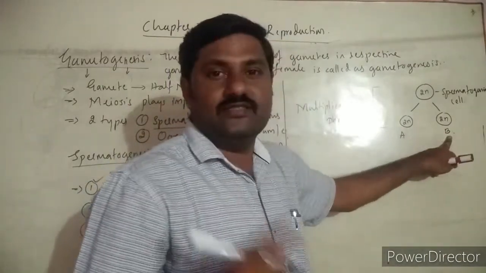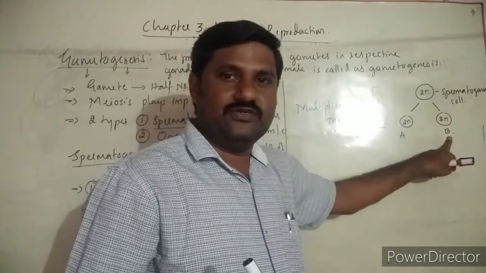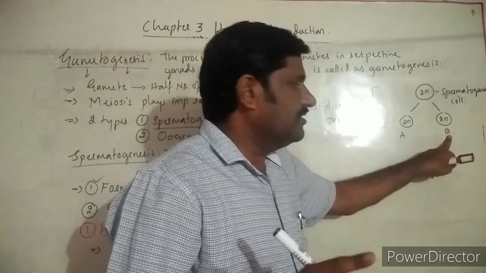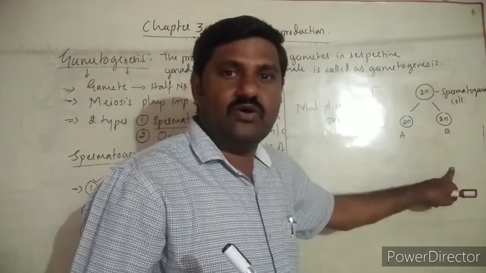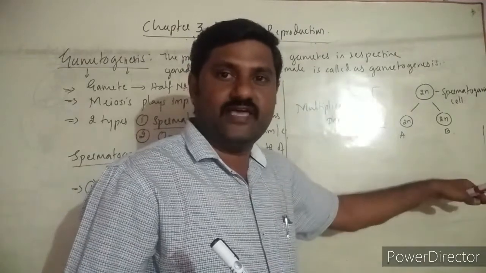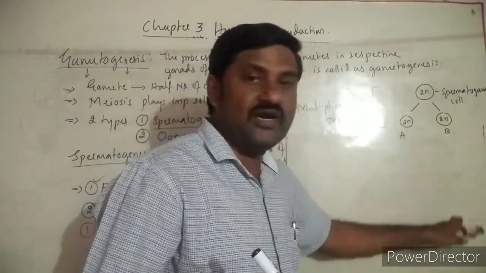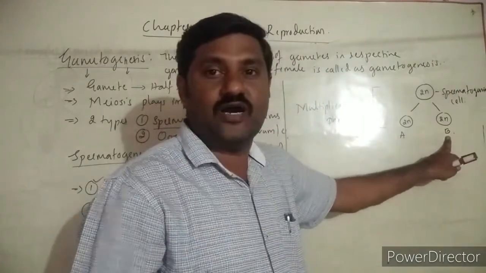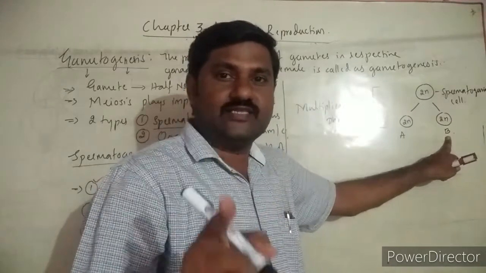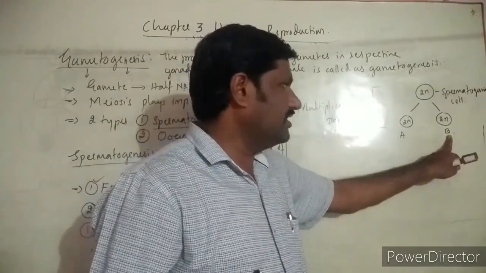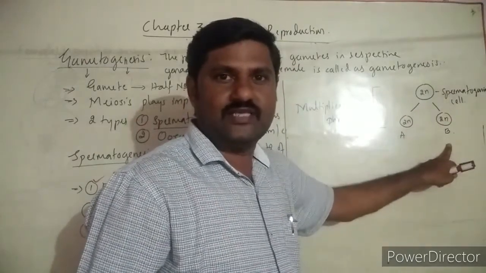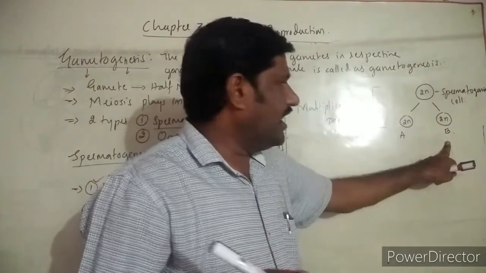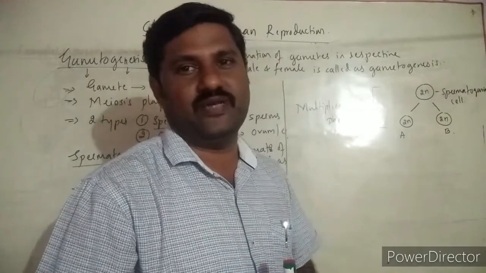Whatever the type B, this undergoes division of course. But one thing remember, the type B spermatogonial cell undergoes the next phase, that is growth phase, and it is going to become sperm itself. It is the precursor cell of the sperm. So for the NEET examination you have to concentrate on type B spermatogonial cell. It is acting as the precursor cell of the sperm, and it is going to become sperm later.